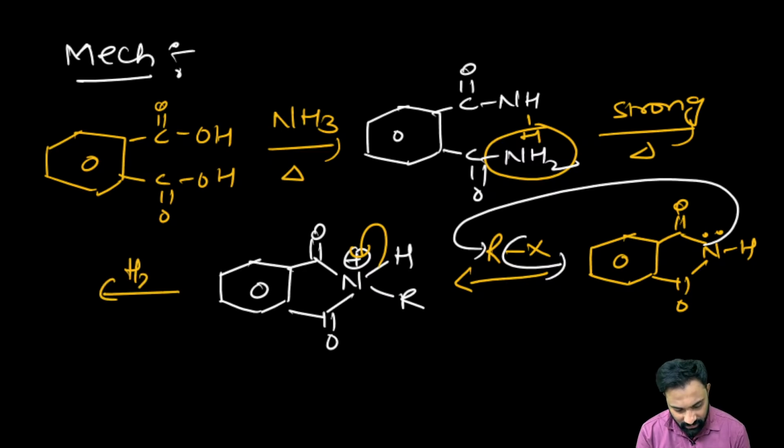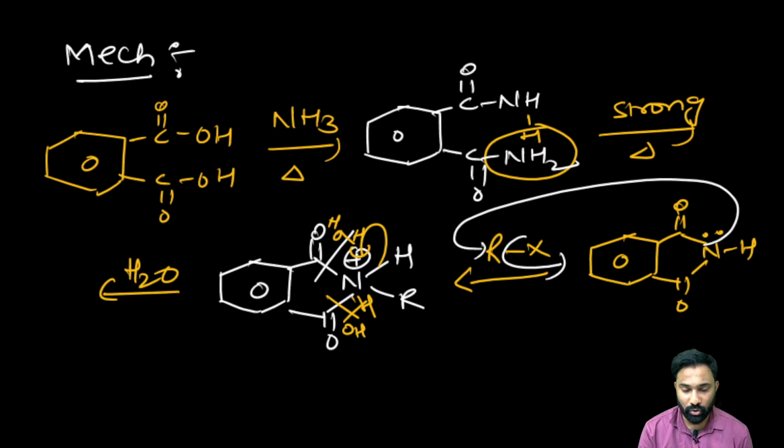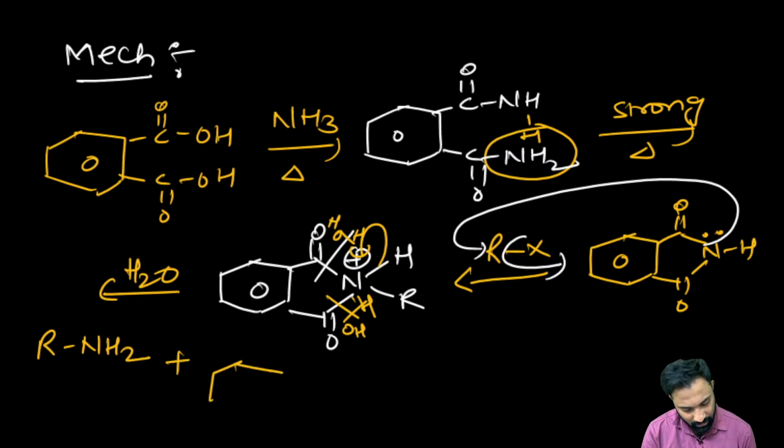After restoring the nitrogen lone pair of electron, upon hydrolysis, we know, the more electronegative atom will take the hydrogen and the less electronegative atom will take the OH. Then it will be converted into R-NH2, and again the phthalic acid will be restored. In this manner the phthalic acid will be restored.